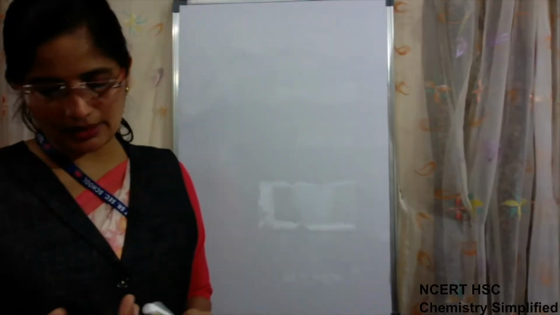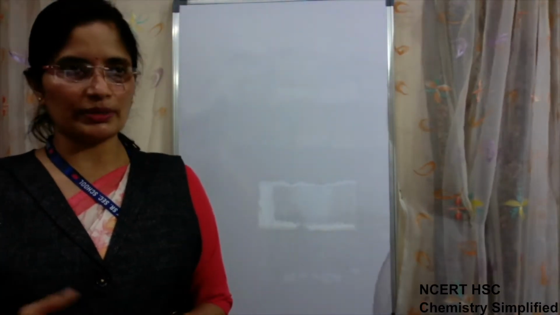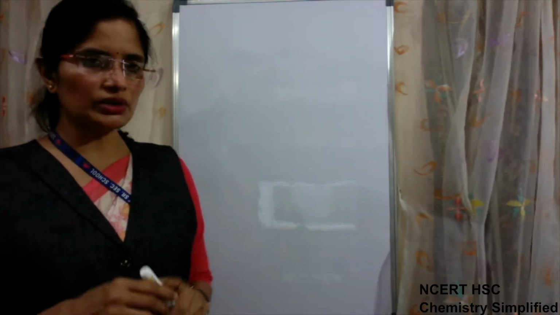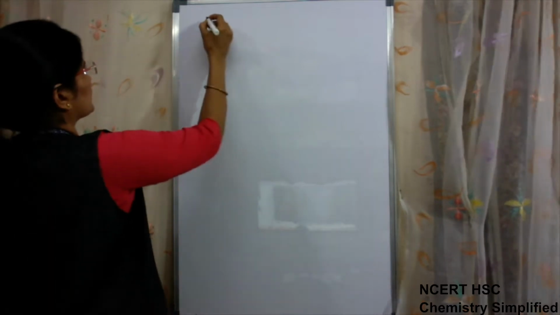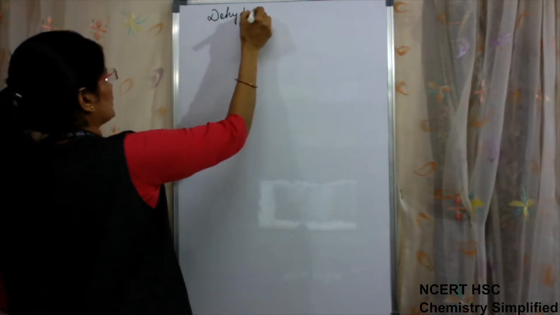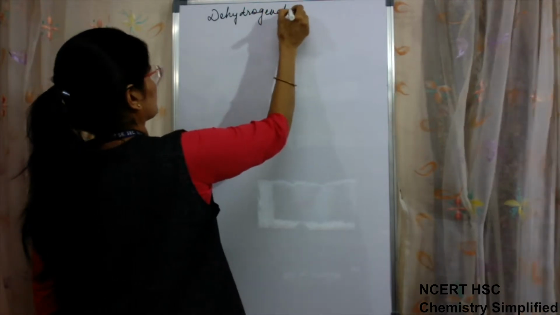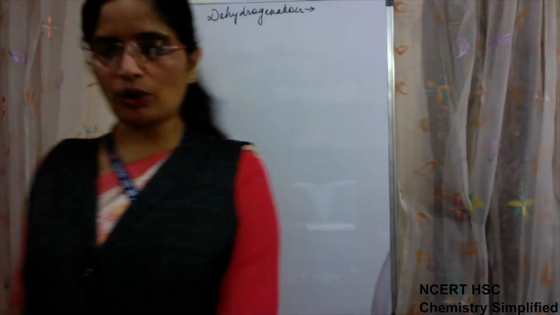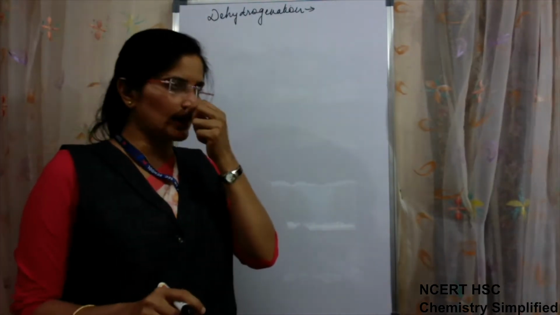We were discussing the chemical properties of alcohols. Almost all properties were done. Oxidation we were doing. Today we have to do the last property, that is dehydrogenation. I told you that oxidation of alcohols is also known as dehydrogenation.